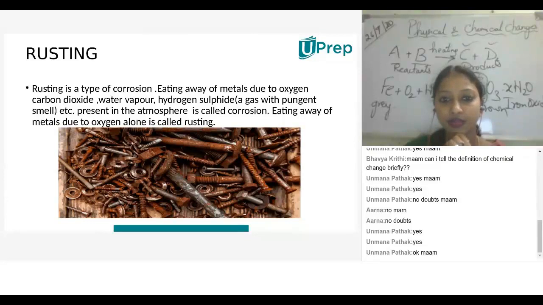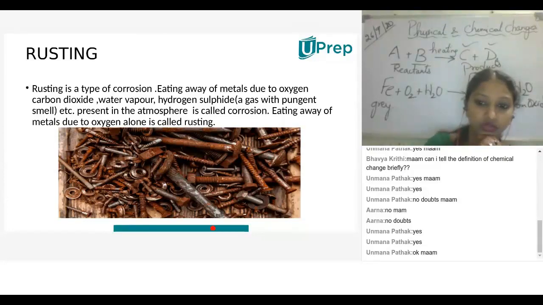Have you seen the rusted metals over here? Rusted iron metals. Rusting takes place because iron is the common metal. Yes or no? Big bridges are constructed with iron.